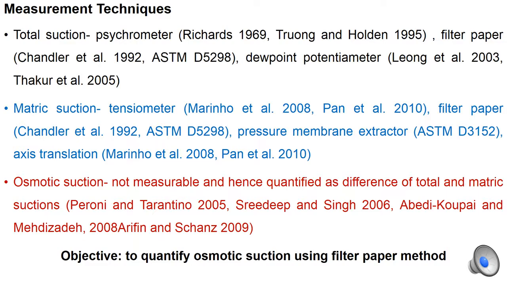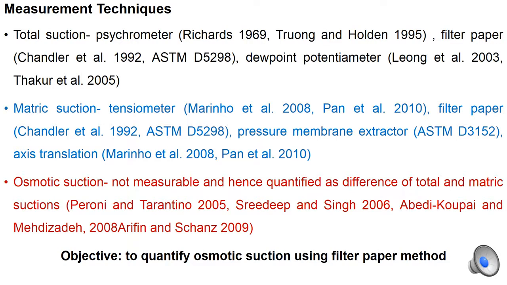Many techniques exist in literature to measure the suction. For total suction, psychrometers, filter papers, or dew point potentiometers can be used, while for matrix suction, tensiometers, filter papers, pressure membrane extractor, or axis translation technique can be used. Whereas osmotic suction cannot be measured using any instrument and hence has been quantified as difference of total and matrix suctions by many researchers.